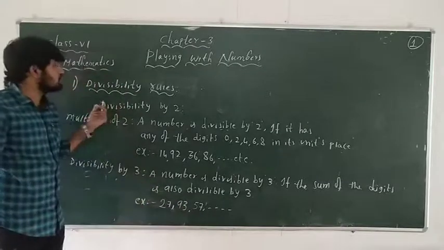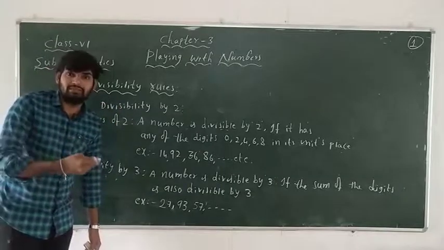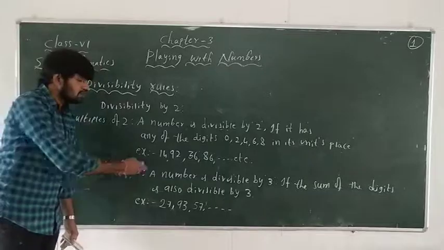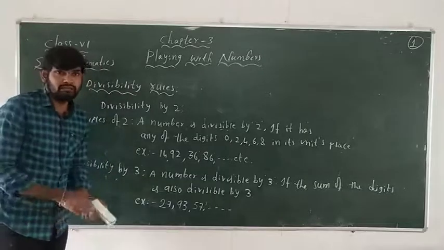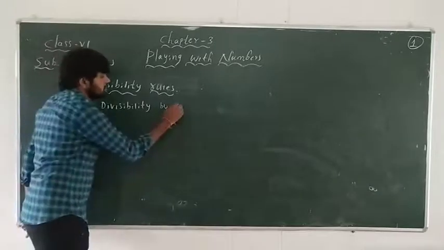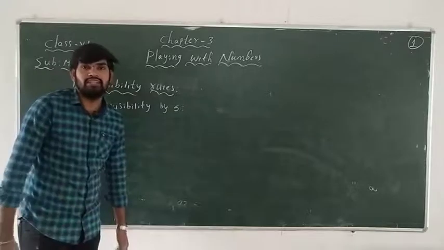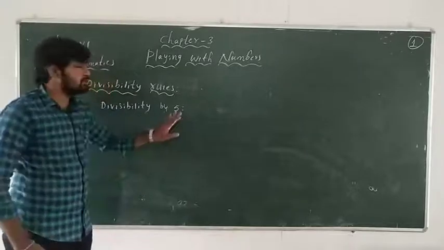So the divisibility rules are used to test whether the given number is divisible by another number or not, without doing the division, students. Okay, next, divisibility by 5. So till now I explained divisibility by 2 and divisibility by 3. Now let us see divisibility by 5.